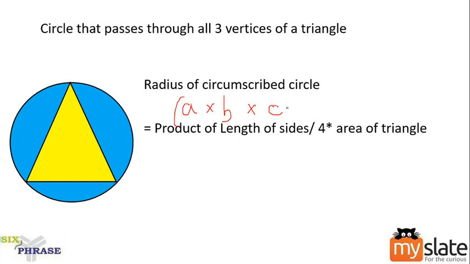That will be the numerator. Divided by 4 into area of the triangle. So that will be your formula: A into B into C divided by 4 into area.